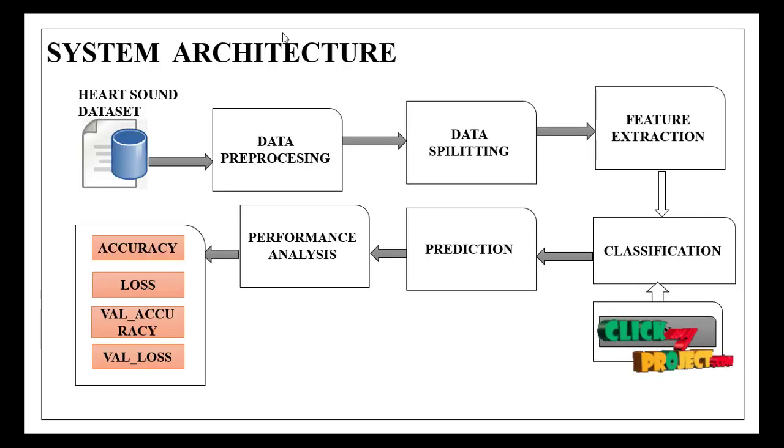This is the system architecture. We have the data set for the .wav files, pre-process it, and split the data into train and test in the ratio 8:2 and extract the features. Classification: apply the classification using the DL, that is the CNN. Prediction and performance analysis: accuracy, loss, validation accuracy, and validation loss.